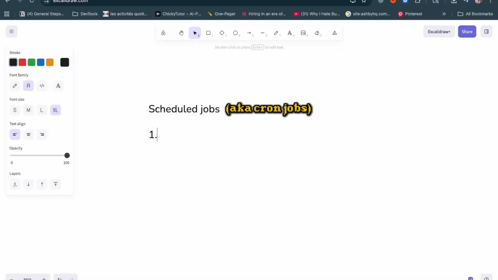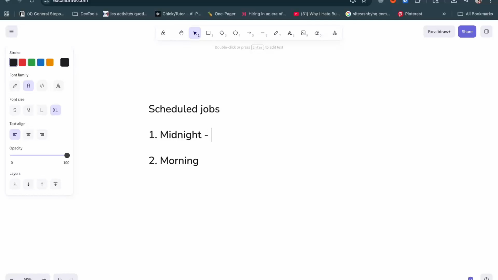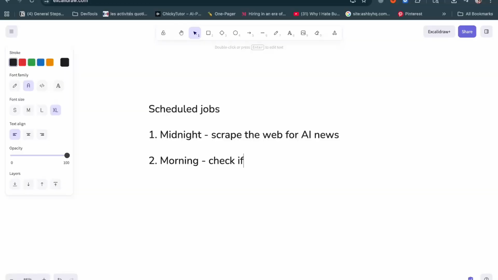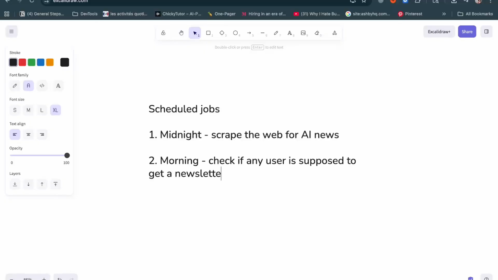Okay, so high level, I have two cron jobs that fire off daily. Cron jobs are just functions that fire off at specific times of the day. The first one is set at midnight and it's tasked to scrape the web for AI news. We will get into scraping later. The second one is set in the morning and it's tasked to see if there's any user that's supposed to be getting a newsletter for the day.